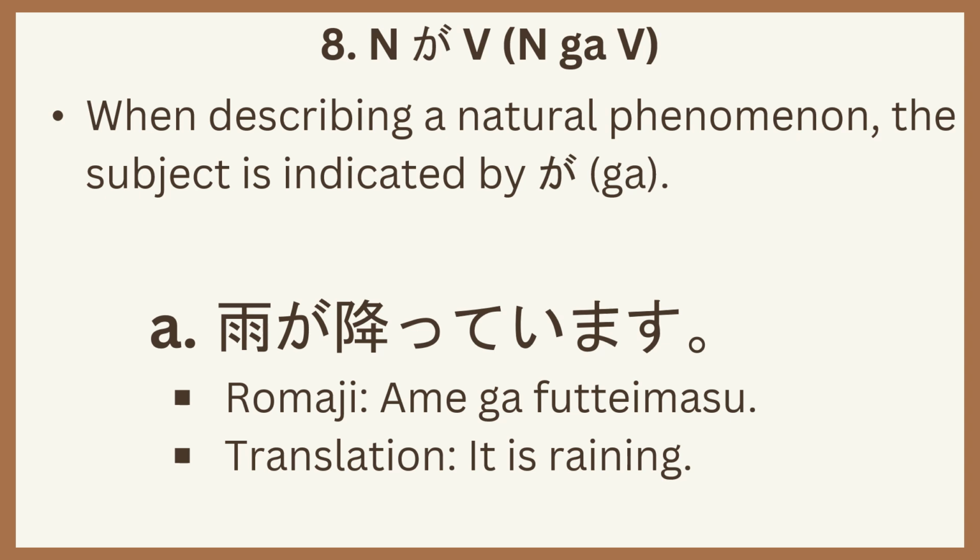Number 8, noun ga, verb. When describing a natural phenomenon, the subject is indicated by ga. For example, ame ga futte imasu. It is raining.